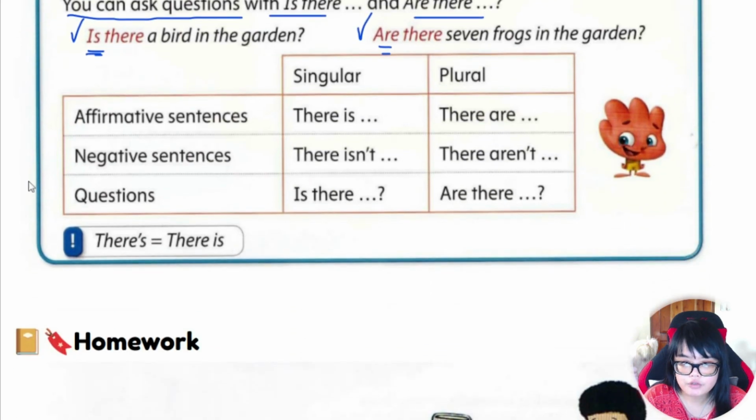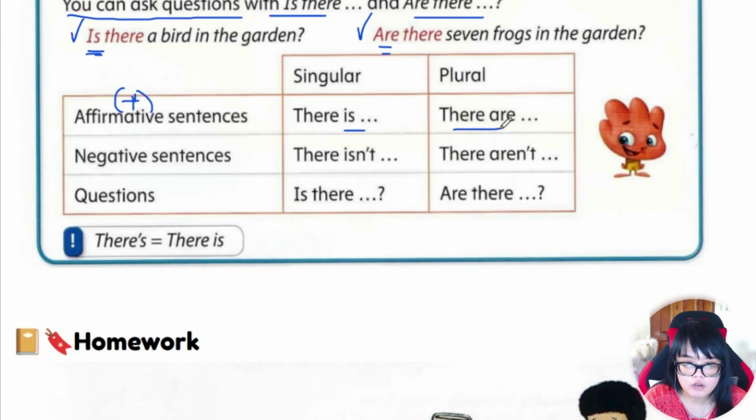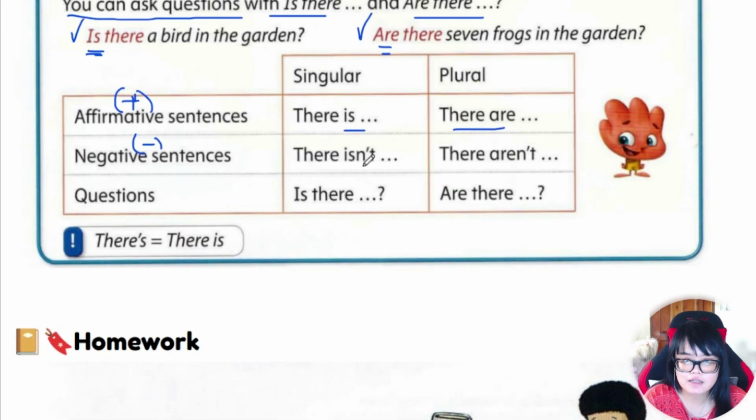Okay, so these are called affirmative or positive sentences, meaning yes, there is, or there are. There is a bird in the garden. There are 7 frogs in the garden. Negative sentence, meaning there's none, isn't. For example, there isn't a bird in the garden. There aren't frogs in the garden.